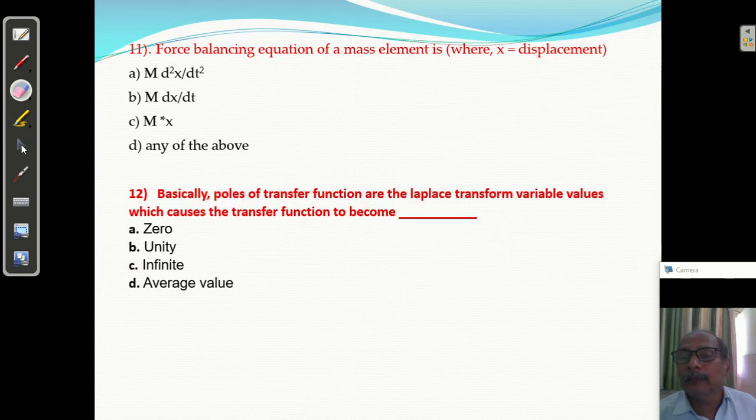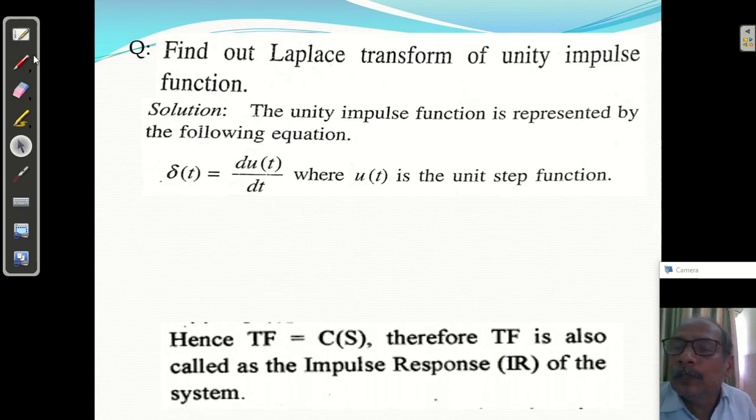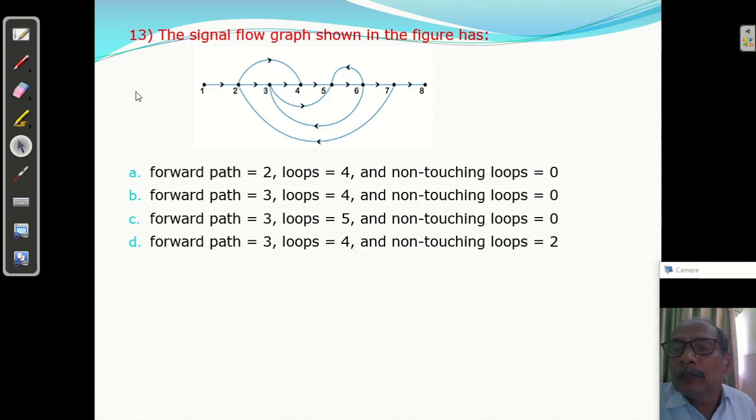Question number 13. The signal flow graph shown in the figure has forward paths and loops and non-touching. Okay. So we have to find the forward paths. How many forward paths?